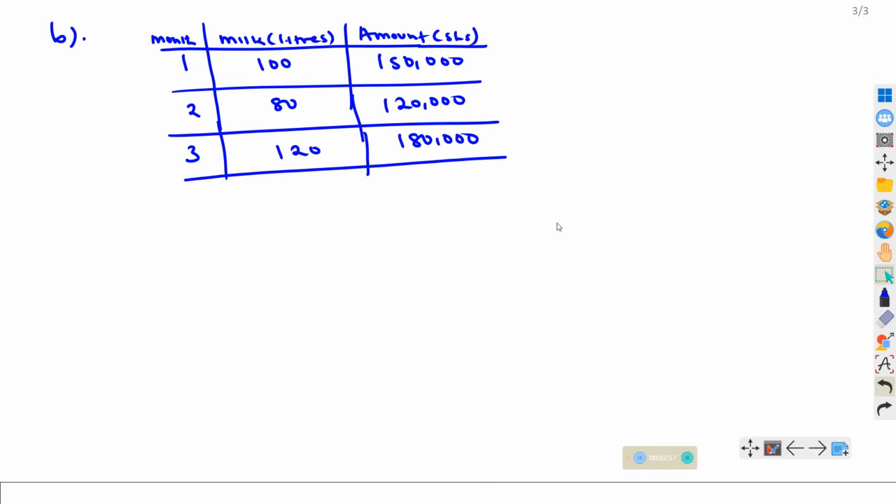Now, from what we have, we are told that the farm sells milk at a constant wholesale price per liter. So next we need to find that constant term. Let us first see, in the first month, if 100 liters were sold at this amount, what does that imply? Let us look at the price per liter.